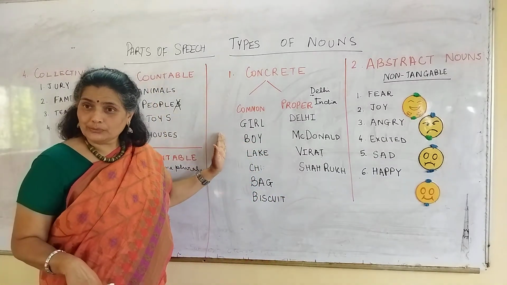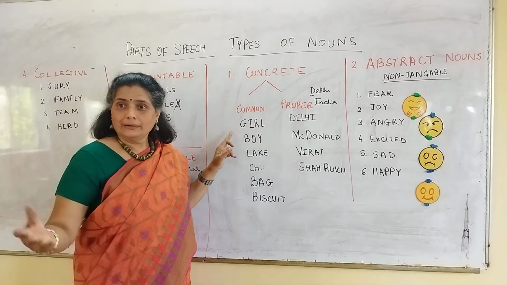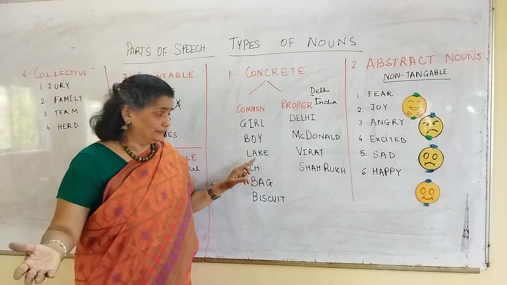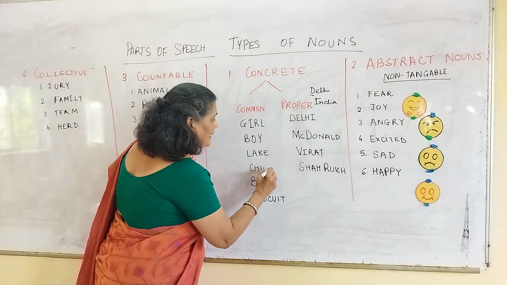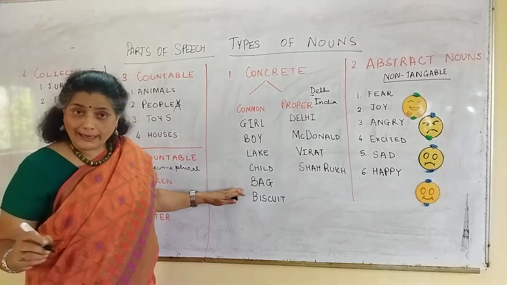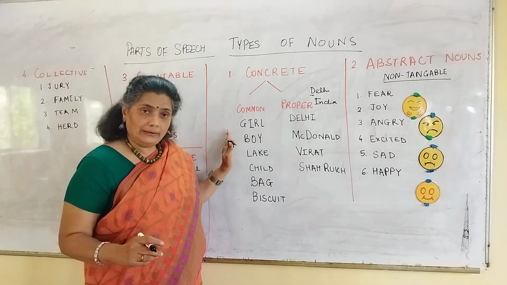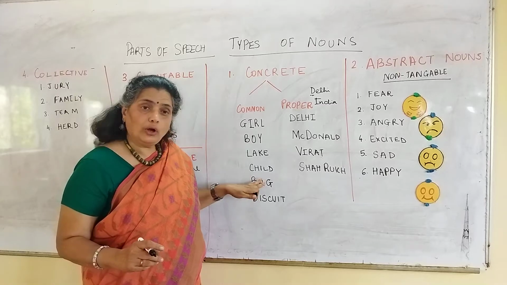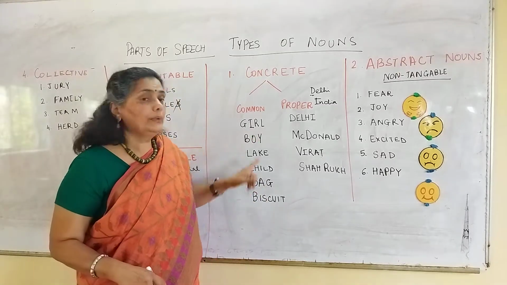Let's move to the common nouns. Very easy. Girl, boy, lake, child. This has got dropped out, so I put it back here. Child, bag, biscuit. These are all objects. These are people. And these are objects. So any name, place, object or thing is a common noun.